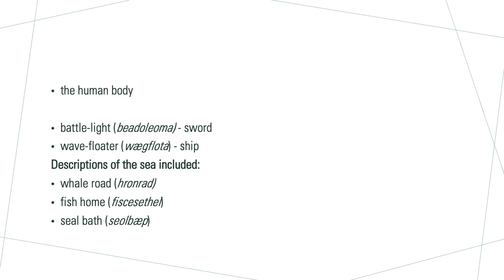Descriptions of the sea included, I love this one, whale road. What's that over there? Is it the sea? No, it's the whale road. It's a road for whales. Fish home, seal bath, I like that one as well. I mean, that is just narcissistic to the nth degree, isn't it? What is this? It's the sea. No. It's my bath, says the seal. It's a bath for me. Brilliant.